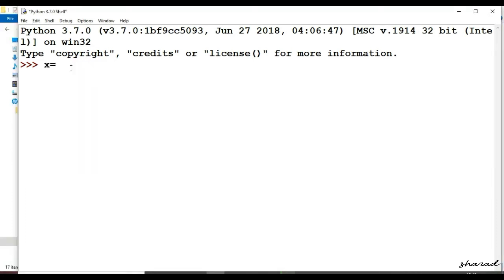Next we have written x is equal to hello, y is equal to 18, c is equal to 3 plus 2j, pi is equal to 3.14159.